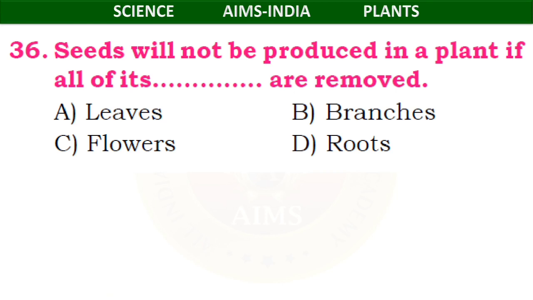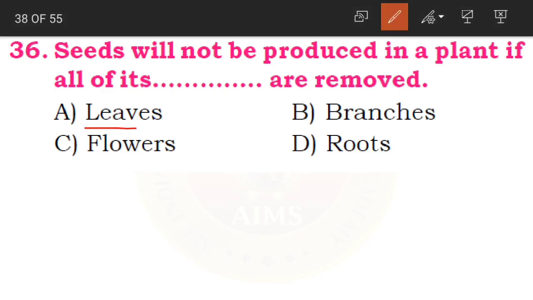Now, 36th question children: seeds will not be produced in a plant if all of its dash are removed. So what are they? Leaves, branches, flowers and roots. So when we remove all these, seeds will not be produced.